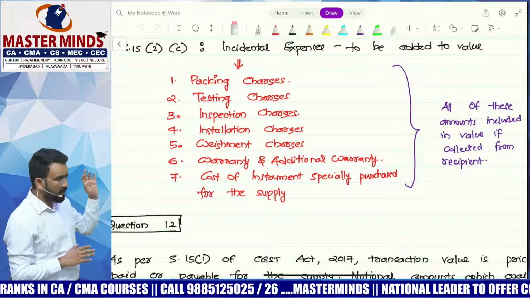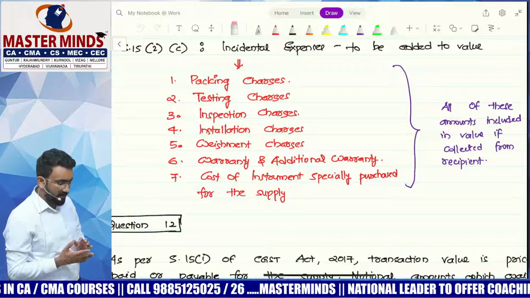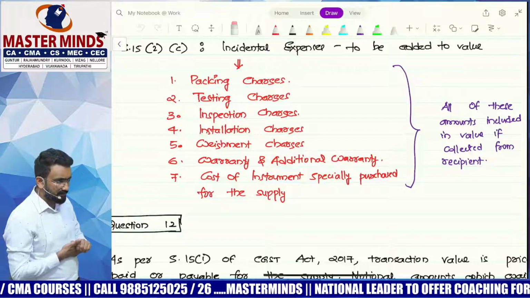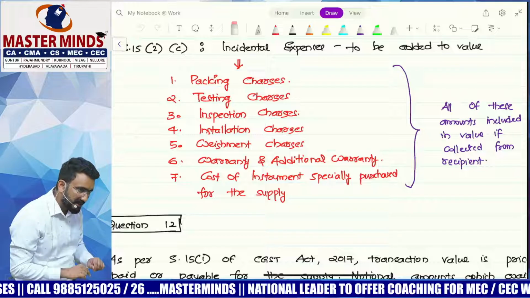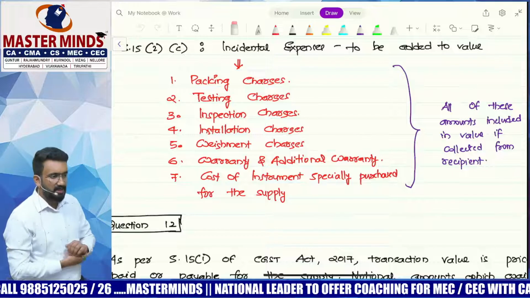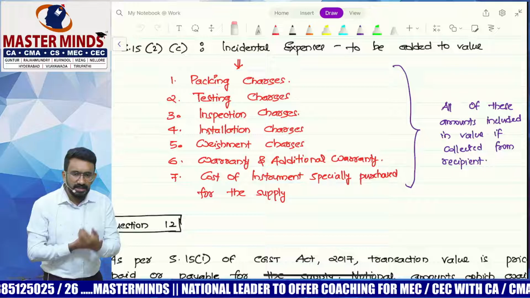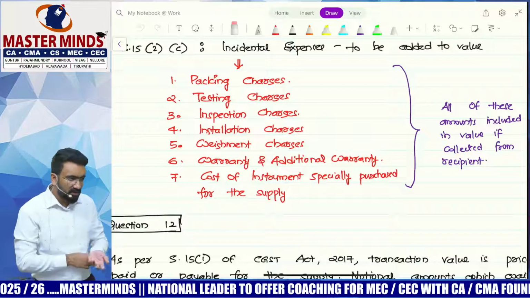All of these are your cost of providing services. The same, these are incurred by the supplier in relation to the supply he is making. To make this supply only I have incurred. My contract is including this as a service from my side only.